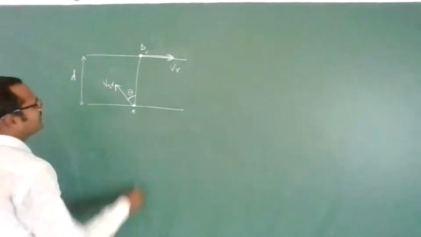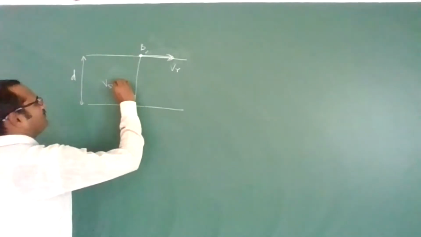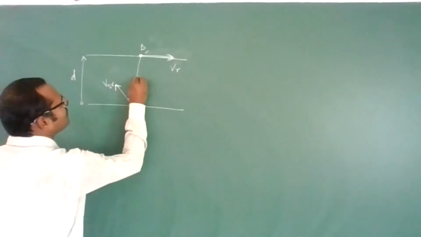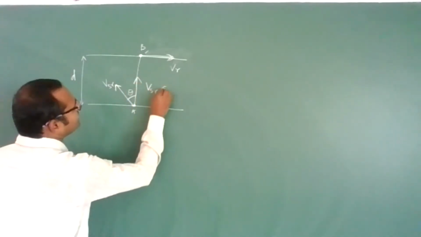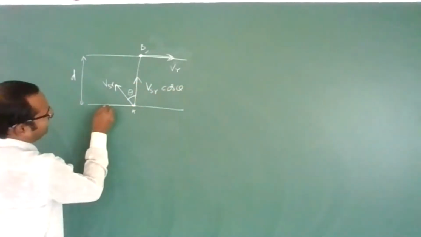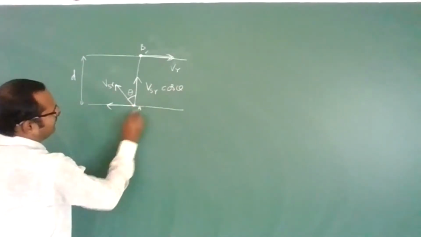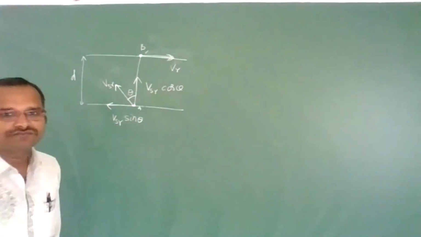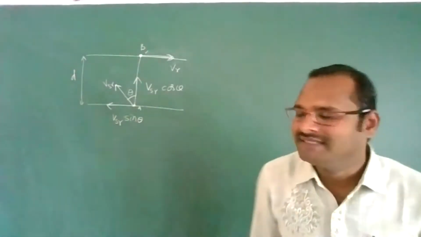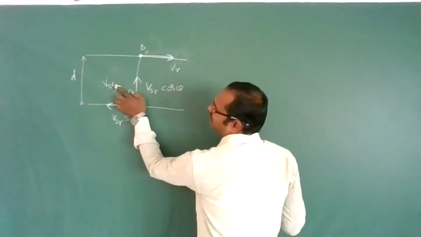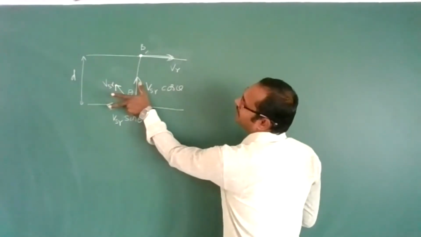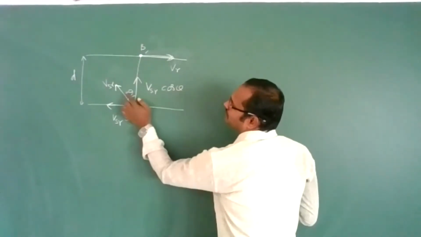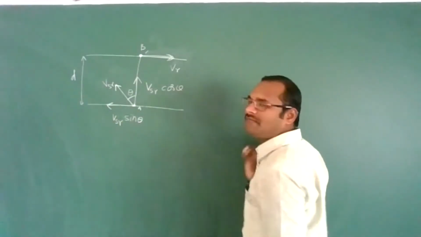A simple technique: this velocity of swimmer with respect to river, we can resolve into components. In this direction, V_SR cos theta, and in this direction, V_SR sin theta. Where theta is there, that side is cos theta, the opposite is sin theta.